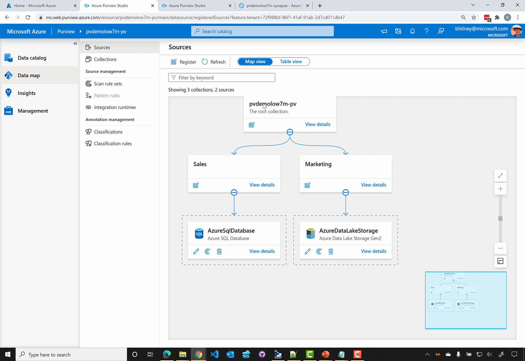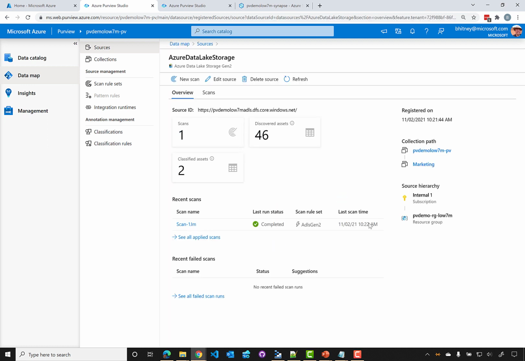So here again we have our collection, our sales and marketing collection, and notice within each collection we have a single data source. Under sales we have the Azure SQL database, and in the marketing we're using an Azure Data Lake storage account, and within each one we're connecting to that data source, and we can look at the details within them. Essentially, if I click view details, we'll see that for our Data Lake storage we have one scan associated with that.